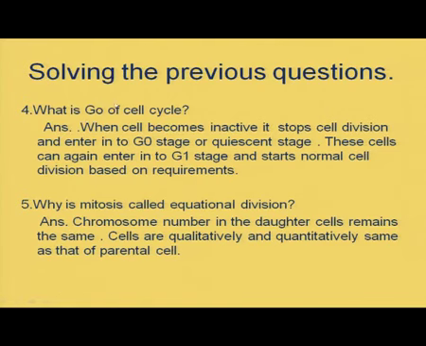Now, come to the next question. What is G0 of the cell cycle? G stands for gap and 0 means here it is a quiescent stage, an inactive stage. When a cell becomes inactive, it will stop cell division and enter the stage called the G0 stage, or the quiescent stage.